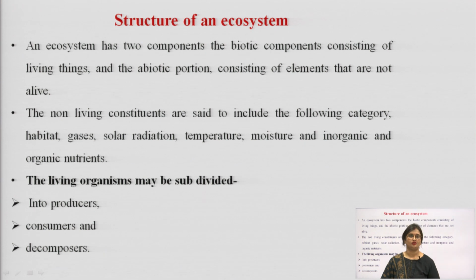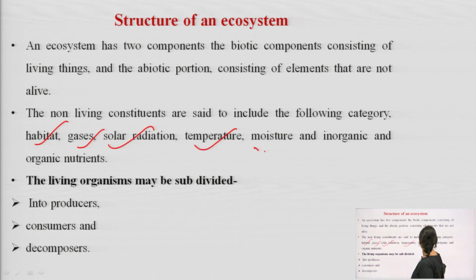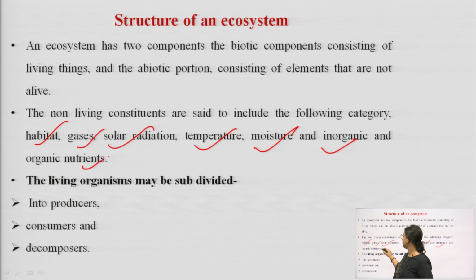The non-living constituents are said to include the following categories. We have been talking about abiotic components. What are these abiotic components? Namely, habitat, gases, solar radiation, temperature, moisture, inorganic and organic nutrients. All these together make up the abiotic component.